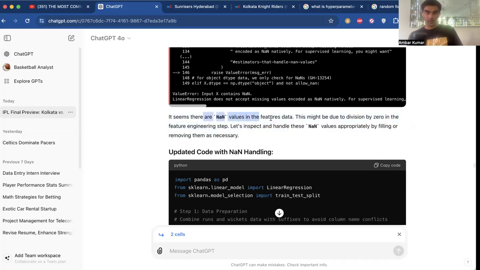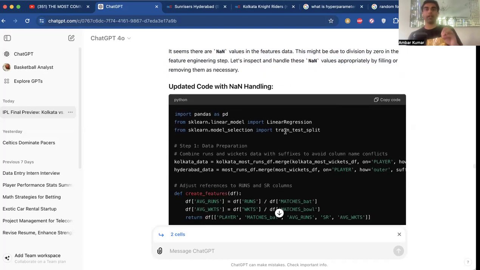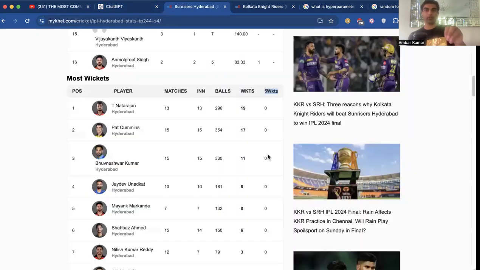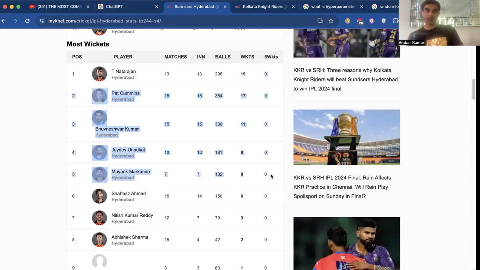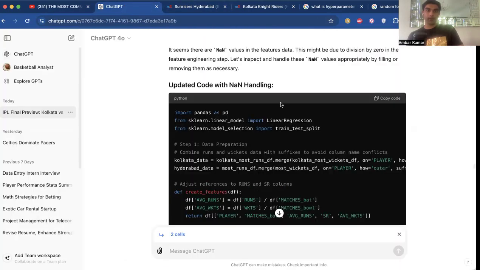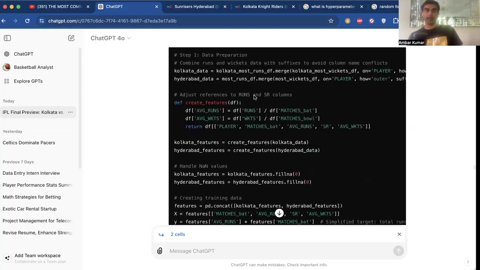It's saying that there are some NaN values. So sometimes when you have NaN values like zeros, the reason what it's trying to say here is that we have zeros in the 5 wicket column over here, and it needs to account for those, because when you're running data analysis, Python automatically returns an exception if you have zeros, because it doesn't know what to do with the zero. For running data analysis, it's always going to expect that. So you always have to add an exception for the zeros so that we can handle a NaN. That's why it says this is the updated code with our NaN values.